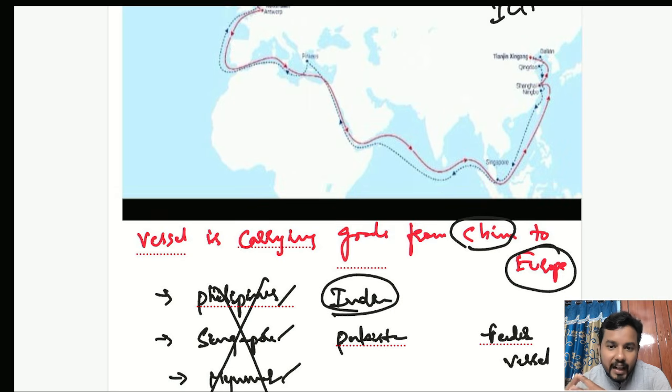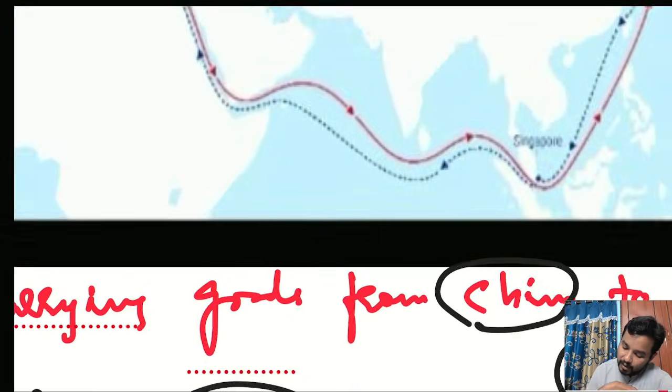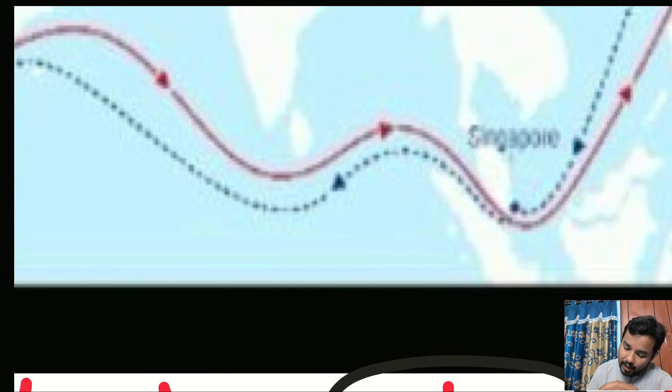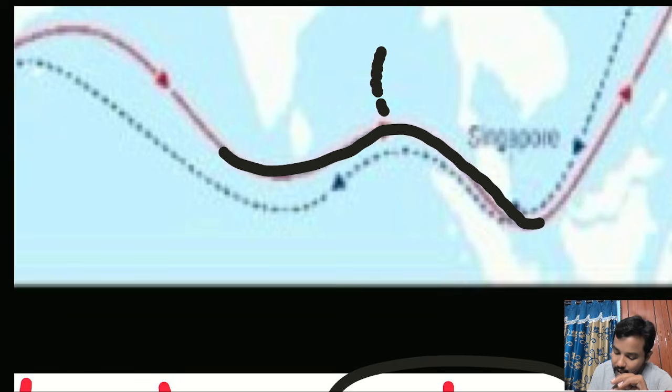Now, the Great Nicobar project. See, if you observe the line here, actually in this map, the Andaman Nicobar islands were not there. So generally, the drop of islands will be like this. Now, if you observe the international sea route, it is passing very close to the Andaman Nicobar. Now here, the government of India at this point is planning to construct an international container transshipment terminal.